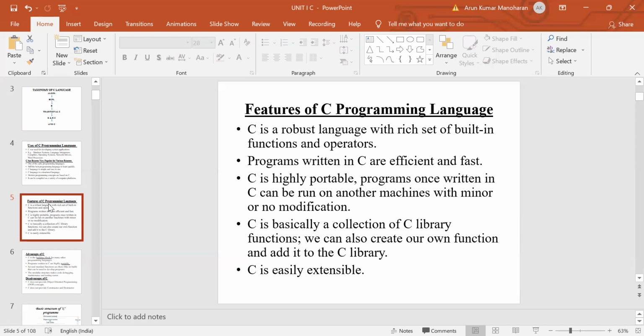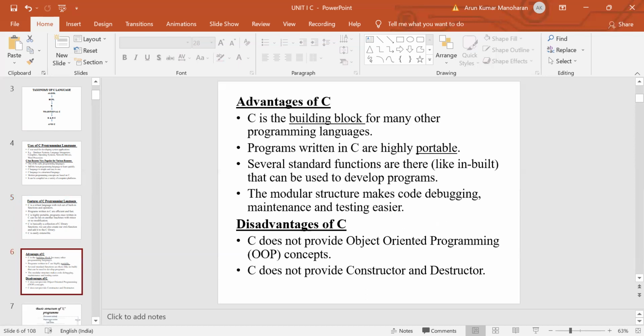So this program consists of several C library functions, and then this language is easily extensible. Extensible means easily expandable. And then next we have discussed some of the advantages. So this is one of the building blocks for several programming languages. From this C language, they have developed C++ and Java. Programs written in C language are highly portable.